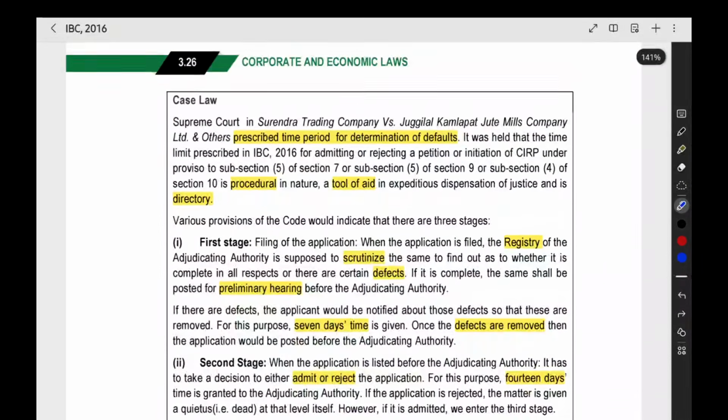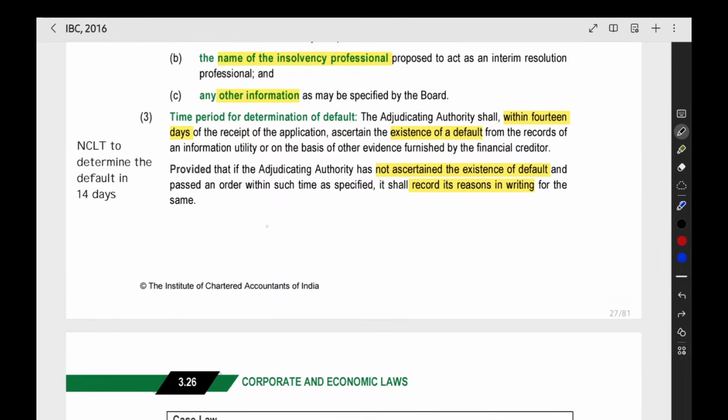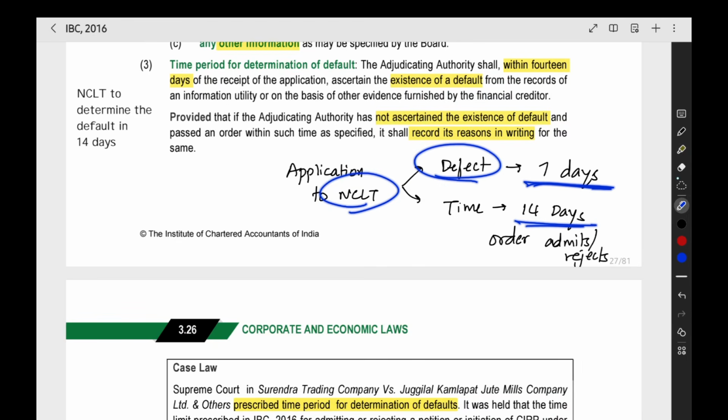Now these case laws we did not see. In this case law, when you are making a CIRP application to NCLT, we have two things. If the application has a defect, you will be given 7 days to rectify the defect. And if the NCLT wants to determine the application, it has 14 days to make an order, whether it admits or rejects the application. If there is a defect, the person should rectify it within 7 days from the communication.